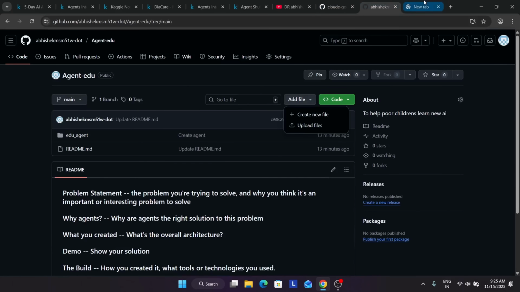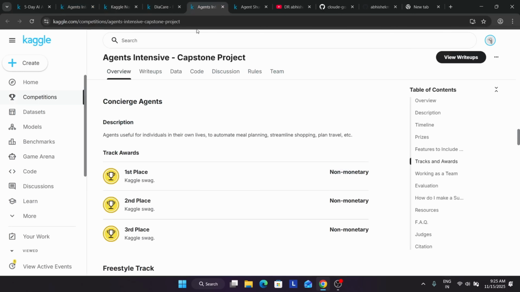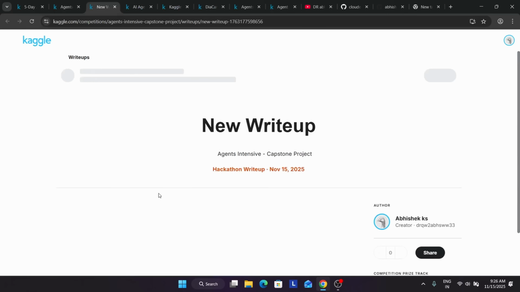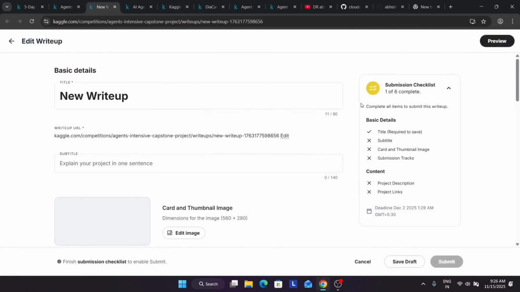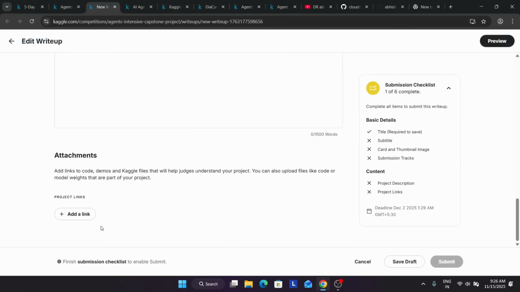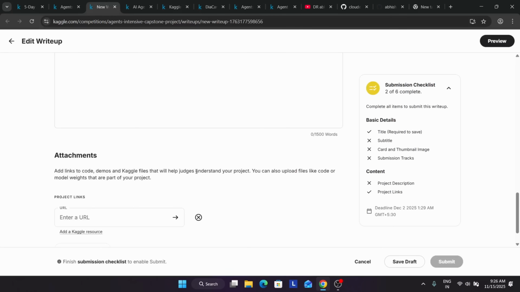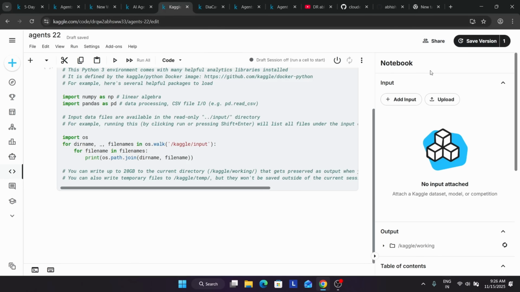If we show the project link, let me show you once again how you have to do it. Come over here and click on view write-ups, and here you can see the write-up is in progress. Come down, click on edit, and scroll down, and in the attachment section you can add the project URL, or click on add Kaggle resource, select whatever code you have used, and click on insert. You can insert directly also, and make sure this is public.